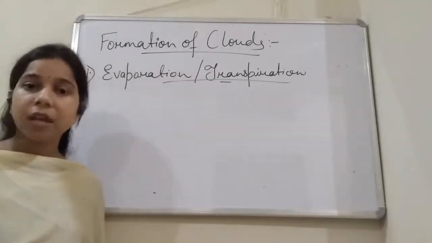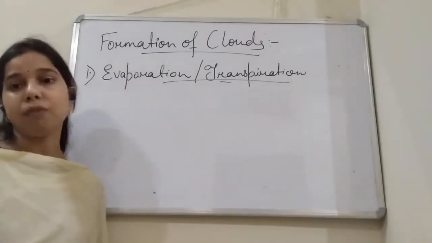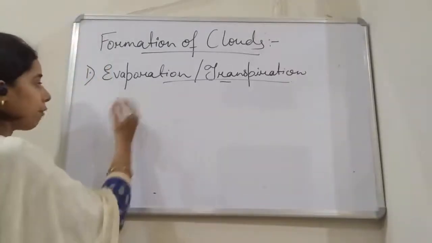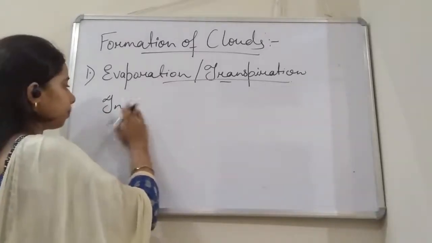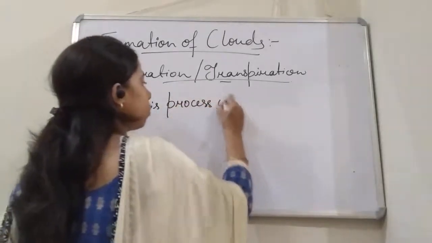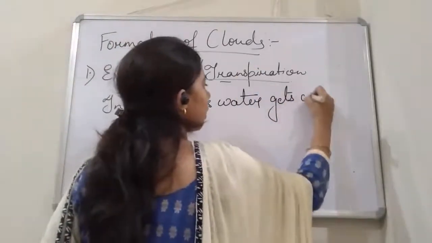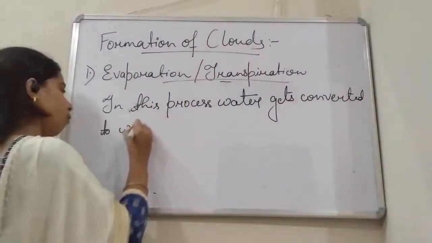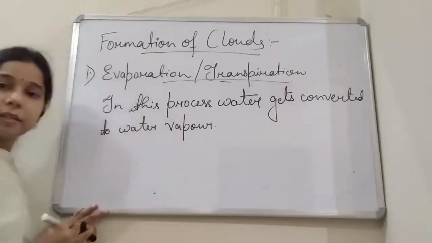So evaporation and transpiration are both processes which help in increasing the amount of water vapor in the atmosphere. In this process, water gets converted to water vapor. Do you know why this is so?